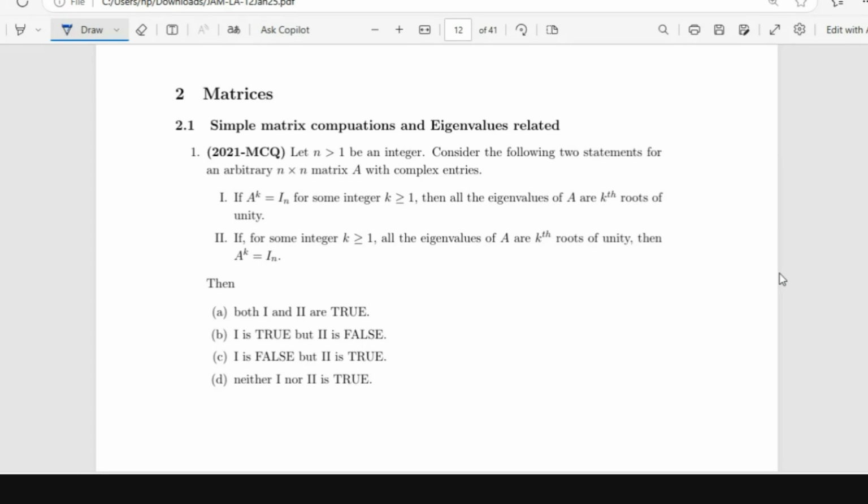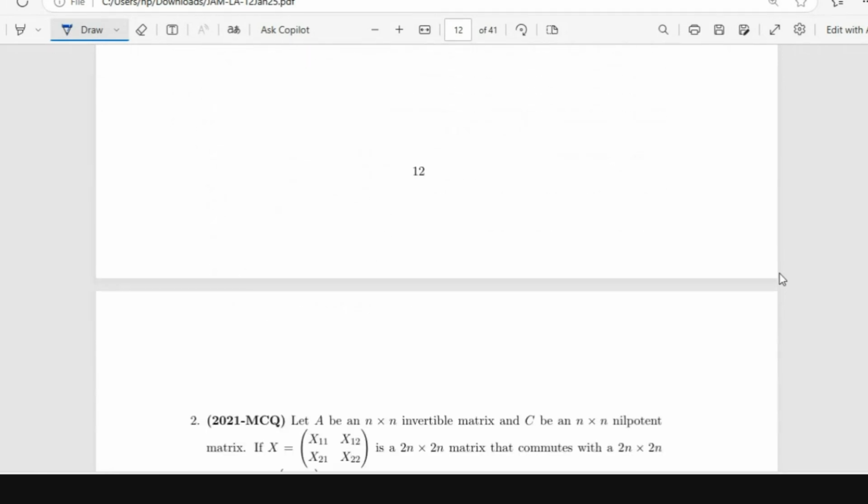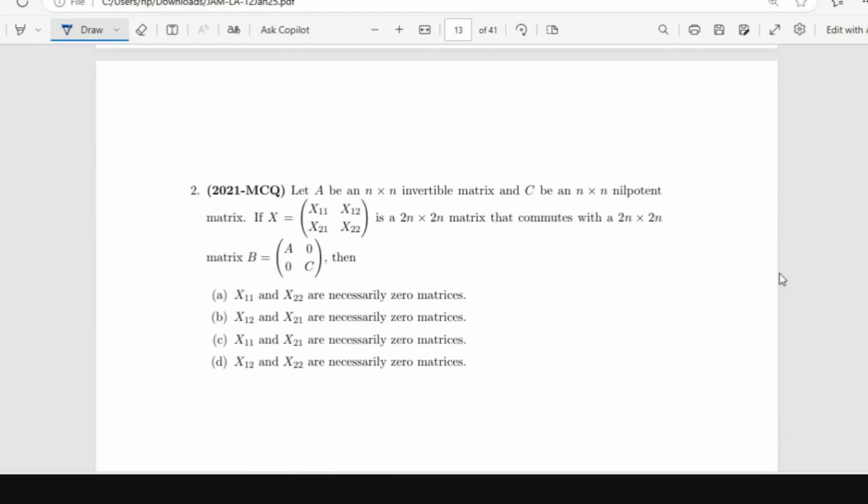I have split the questions based on some broad topics, for example, matrices. In this, there are questions based on simple matrix computations and eigenvalue-related problems: something related to eigenvalues, eigenvectors, or just computing the determinant of a matrix, or solving matrix equations, etc.